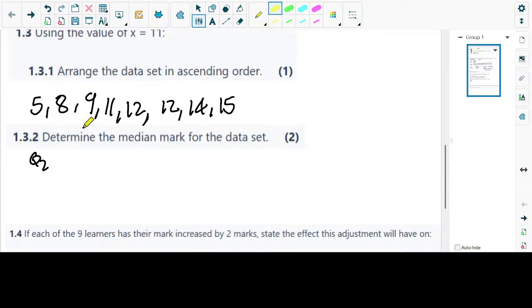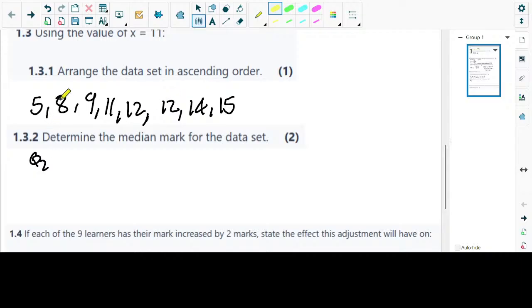We check if we have an even data set or an odd data set. When you count the values, are they falling under odd or even? They're falling under odd. If you count the values, you get 9, and 9 is not an even number because it's not divisible by 2. Now this data is arranged in ascending order.